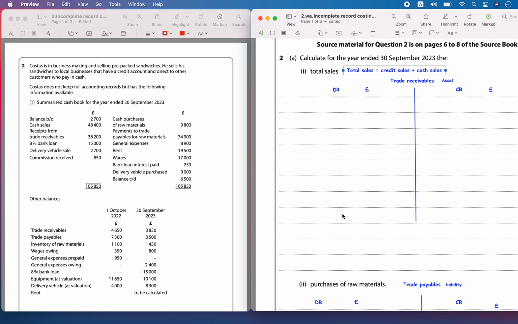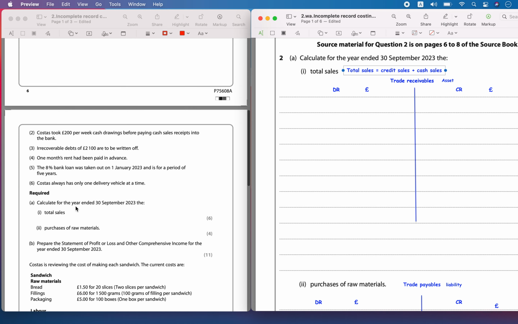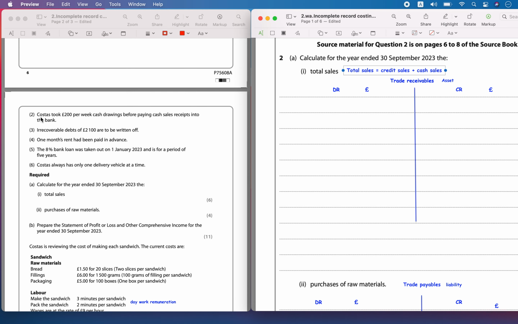Hello, today we are solving October 2023 paper, question number 2. Costa is in the business of making and selling pre-packed sandwiches. He sells his sandwiches to local businesses that have a credit account and direct to other customers who pay in cash. Now, he does not keep full accounting records but has the following information available. So, one is the summarized cash book, then there are other ending balances he has, and then some adjustments are there. Let's do the adjustment portion also.